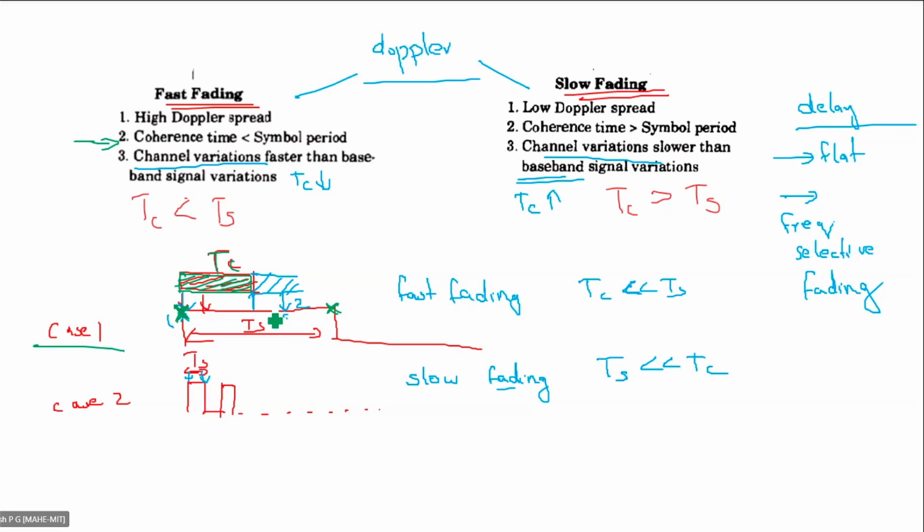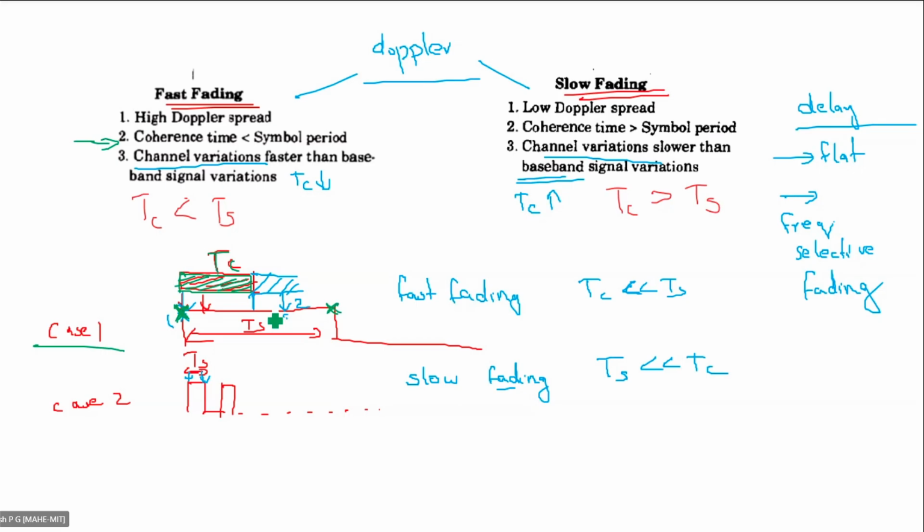Now we'll see a loop of the autocorrelation function and scattering function, and how we can travel from one point to another. So we made delta t equal to 0 to get AC of delta f.